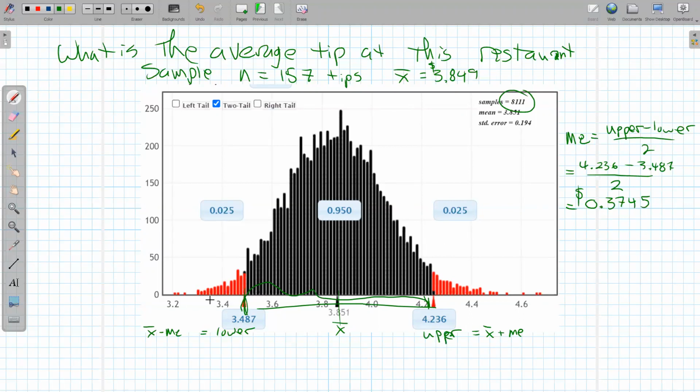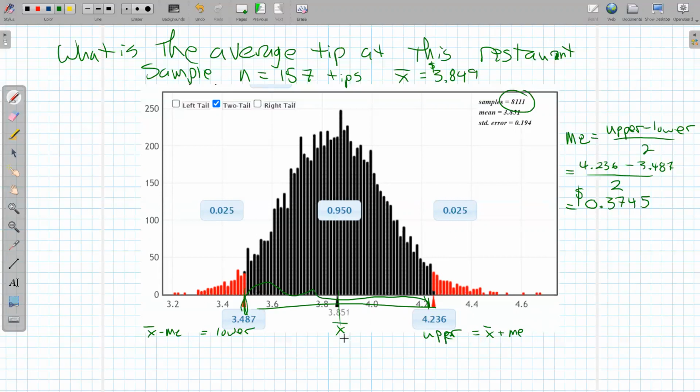And so I might round those, but sometimes I ask you to keep a certain number of decimal places. So why couldn't you just subtract the upper from the... Yes, you can, but the reason I do the upper and the lower is because we're doing a computer simulation here, and there's a great deal of variability going on.